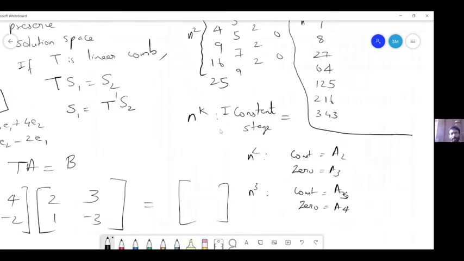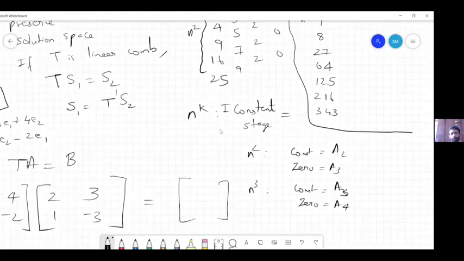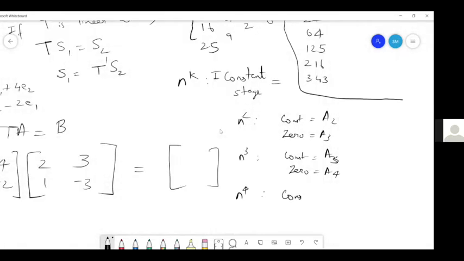So what can we expect for n power 4? For n power 4, the expectation was the constant will occur at the 4th stage, that is A4, and 0 will occur at the 5th stage, that is A5. Have we verified this? Yes, the 4th one we have verified. Correct.